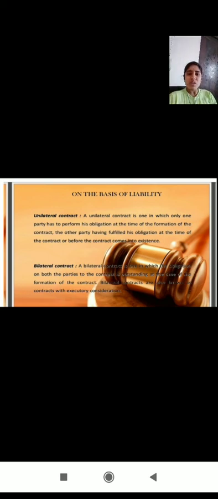And next, on the basis of liability, there are two types. One is the unilateral contract and the second one is the bilateral contract. A unilateral contract is one in which only one party has to perform his obligation at the time of formation of the contract, and the other party has fulfilled his obligation at the time of the contract or before the contract comes into existence. For an act done in the past, we will pay some amount in the future.